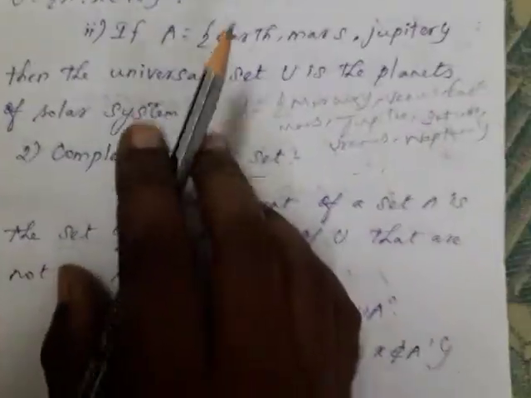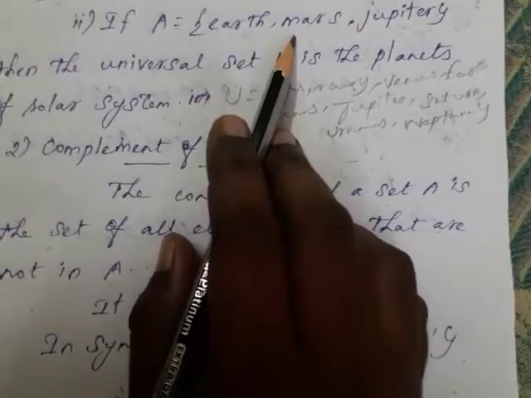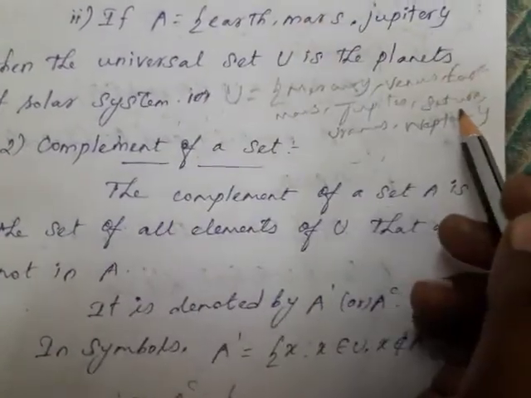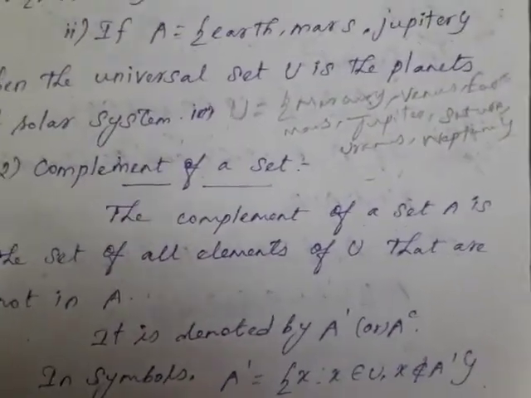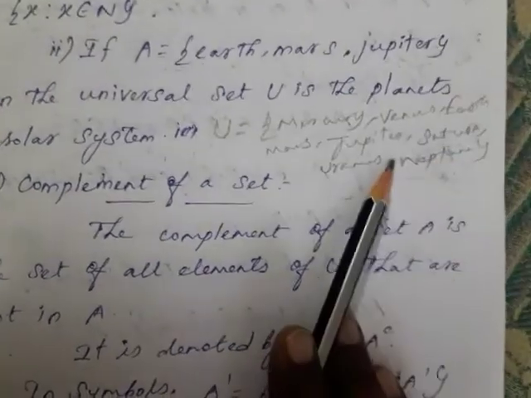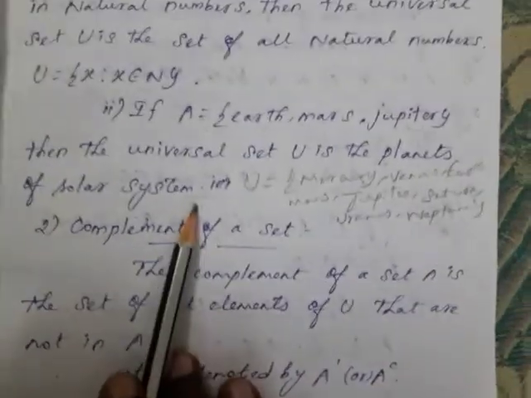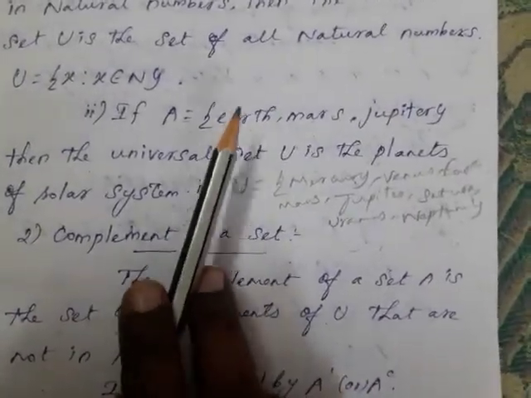Set A is Earth, Mars, Jupiter. The complement is all the elements of U but not in A.